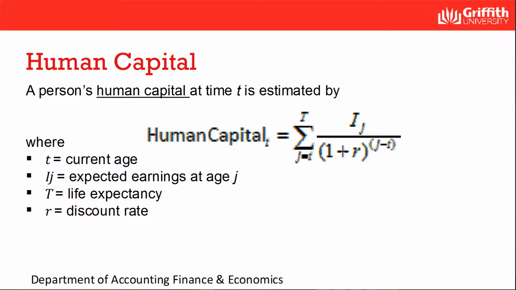This is a formula for human capital, where small t is your current age, capital I is the expected earnings or income at age J, capital T is your life expectancy, and R is the discount rate, the same as we use the discount rate in other formulas.